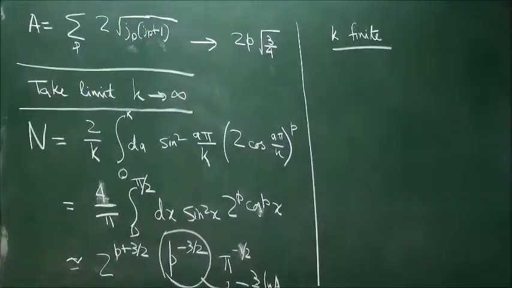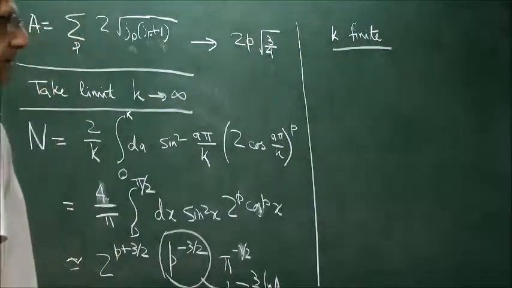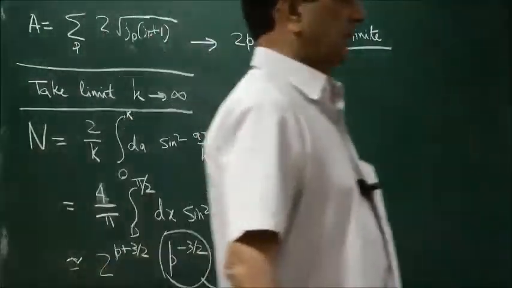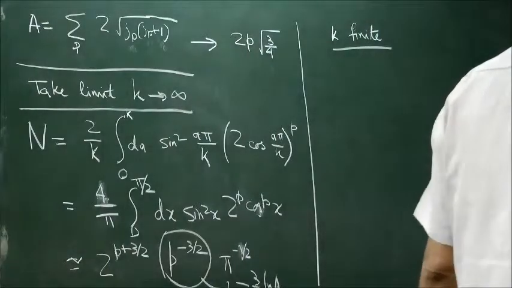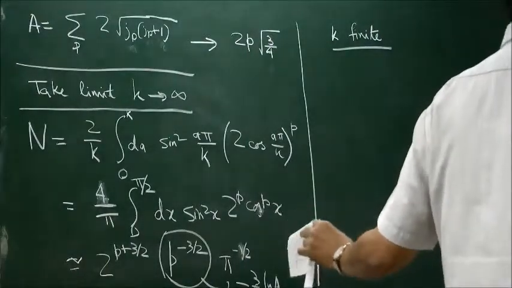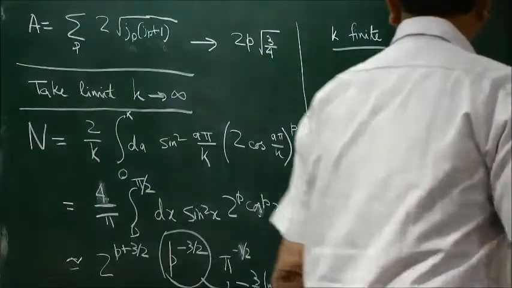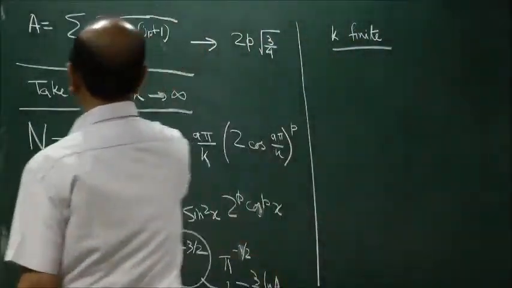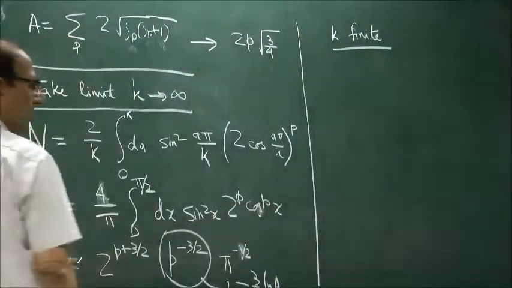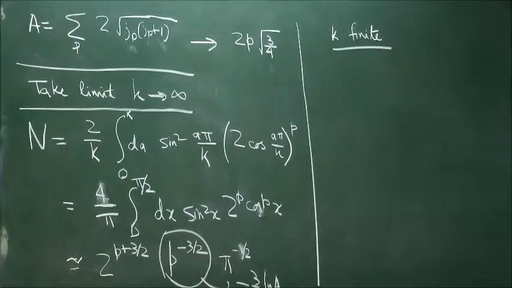No. This area has no connection with the classical area. This classical area is a parameter of the theory, and it has no obvious connection with A. But it has no connection with the black hole horizon area as well? It is a classical area of the horizon. But here this is a completely different thing. This is the eigenvalue of the area operator, which does not involve K. But this classical area of the horizon does not appear in the analysis. It appears in the analysis in this form.